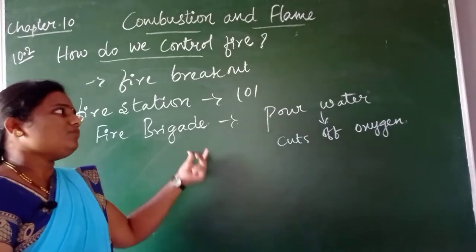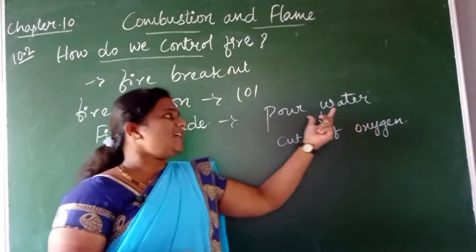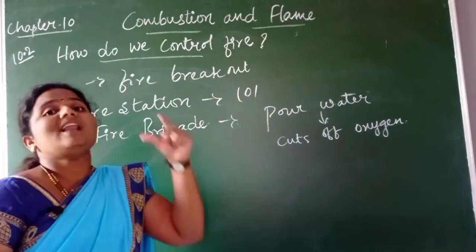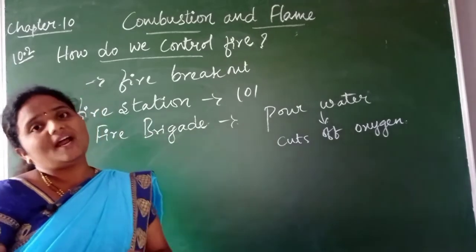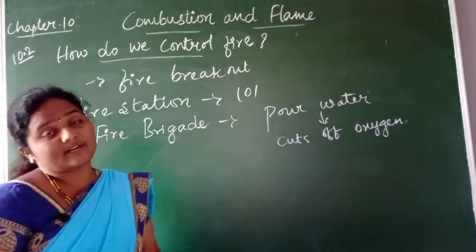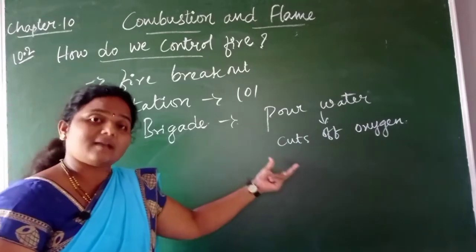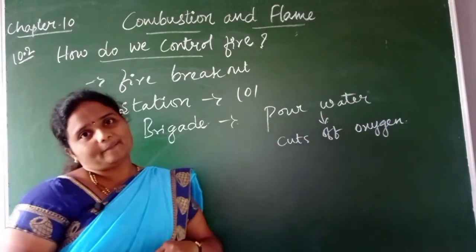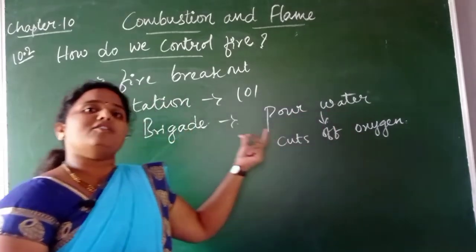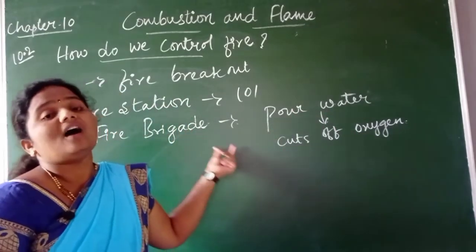When we pour water, the combustible substances get cooled. They attain a low temperature below their ignition temperature. So at a very low temperature, the fire can be controlled. By pouring water on the fire, we can control the fire.